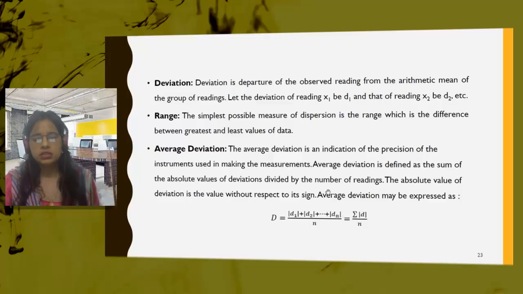The total of the modulus values, not the negative values, we will take the absolute value. The total of the absolute values of deviation divided by the total number of observations will give us the average deviation. It is also written as summation of mod of d divided by n. Summation of mod of d, that is the absolute values of the deviations, divided by the total number of observations n.